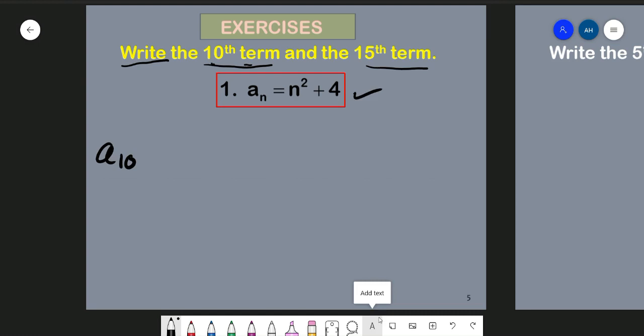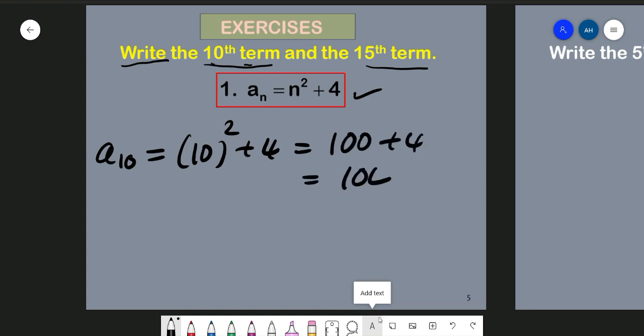So the 10th term equals n squared plus 4, with n equal to 10, so 10 squared plus 4. 10 squared is equal to 100, plus 4 is equal to 104. That is the 10th term.